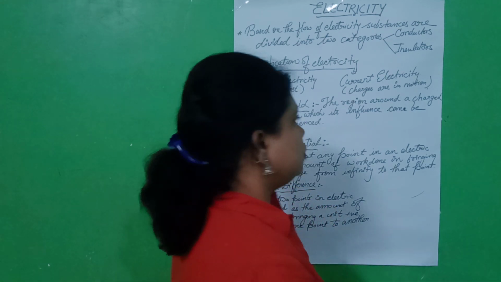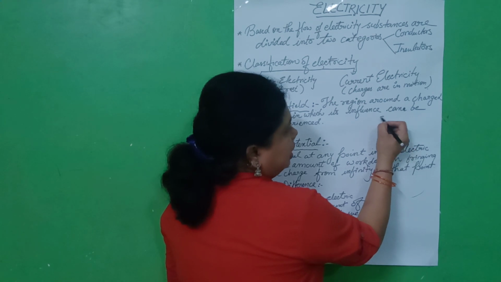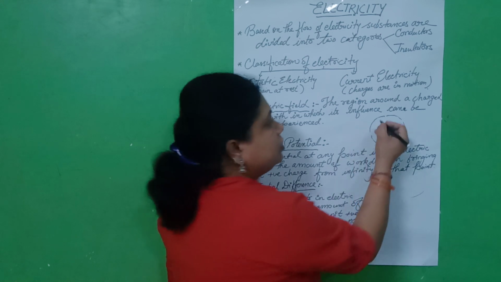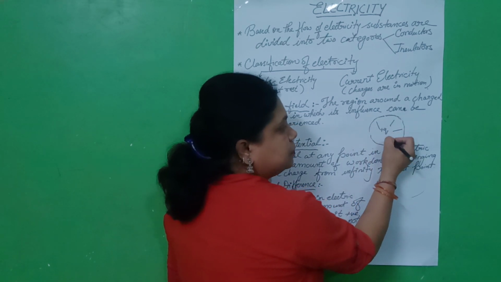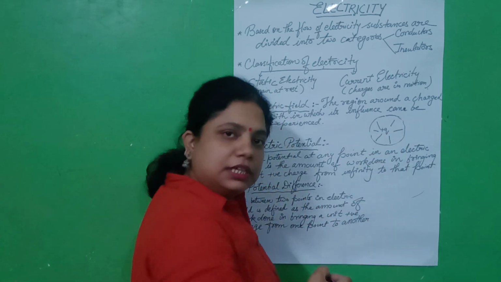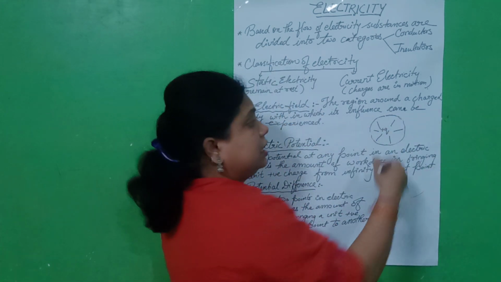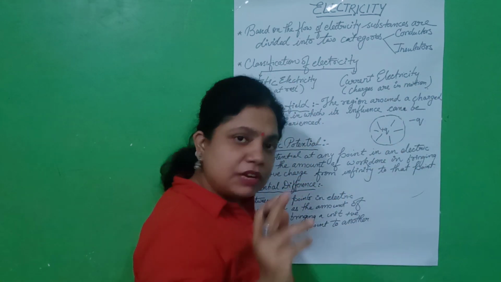Suppose students, there is a plus Q charge. Fine. And around it the electric field is there. Right. So this circle is the region where we experience the electric field. Clear? And suppose at any place there is a minus Q charge. Fine.